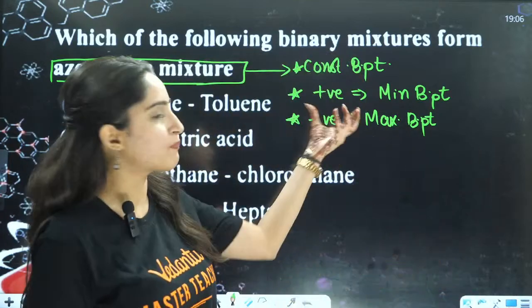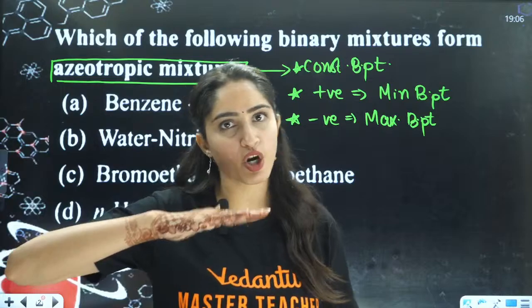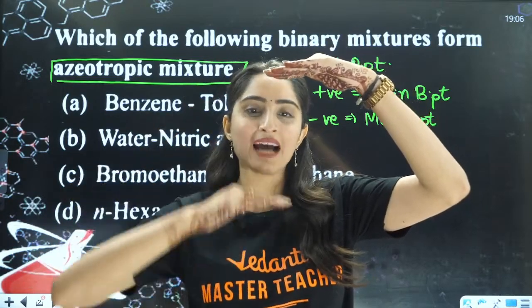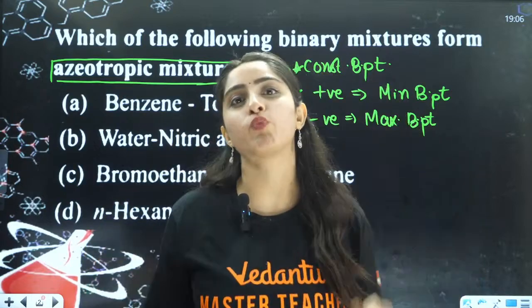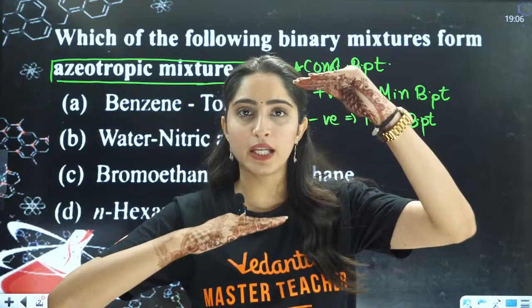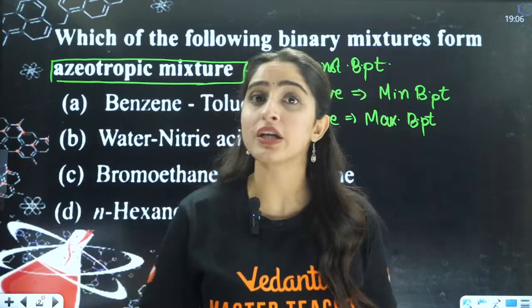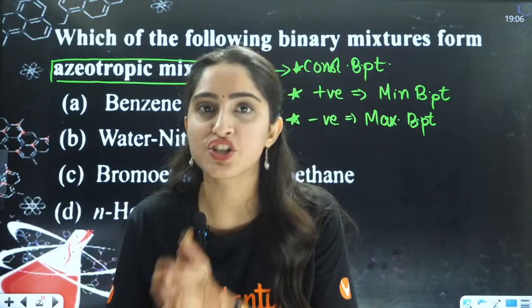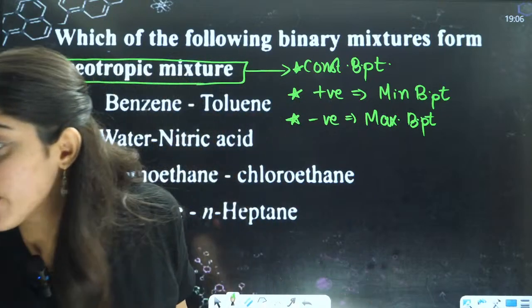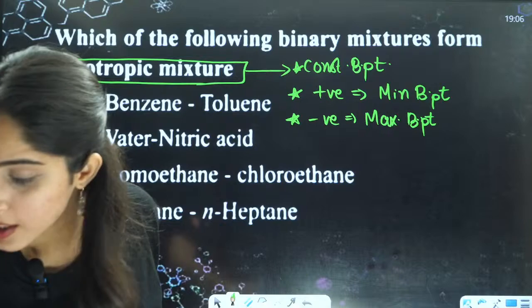Same as with the vapor pressure. Now the vapor pressure of the liquid is this, and this is the atmospheric pressure. So it has to crack this jump to achieve the boiling point. When the vapor pressure of the liquid will be equal to the atmospheric pressure, then we will see it has achieved the boiling point. Now, what do you mean by a positive deviation?